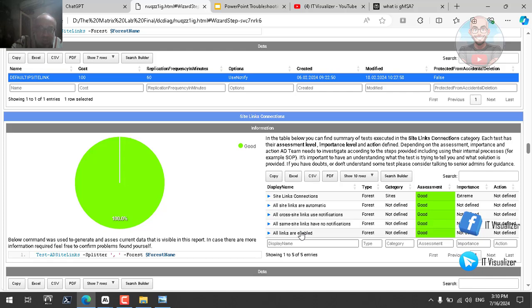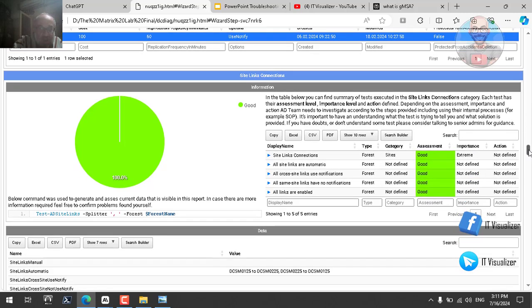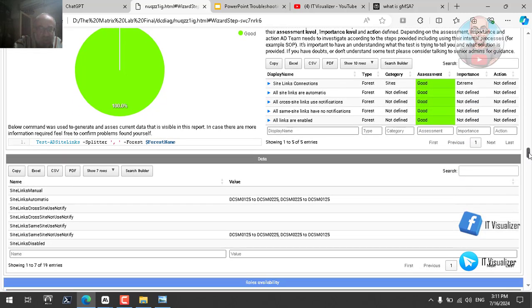So we will see that this test is concerning the site links. It checks if all of the links between the sites are enabled. If some is disabled, it will notify you. The links are there, they are created automatically, no missing site links. Cross links use notification. Same site links have no notification. All of these are done also by another test, and this is the result.